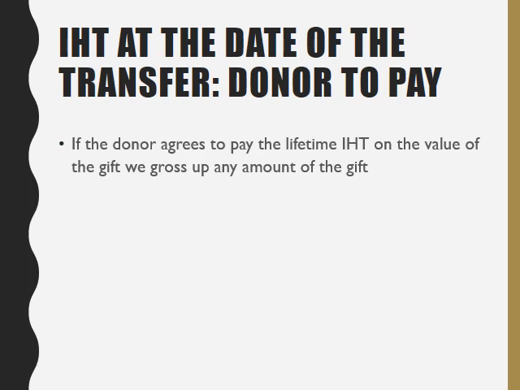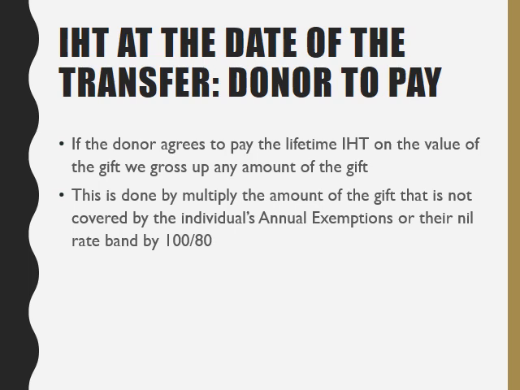So what we need to do is gross up the amount of the gift to take this fact into account. The way this is done is by multiplying the amount of the gift that's not covered by an individual's annual exemptions or by their nil rate band by 100 divided by 80. Now this fraction is known to you, we've used it a number of times over the course. Once we've done that, we can then calculate the inheritance tax as normal.